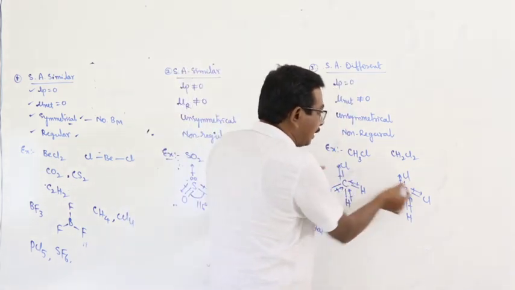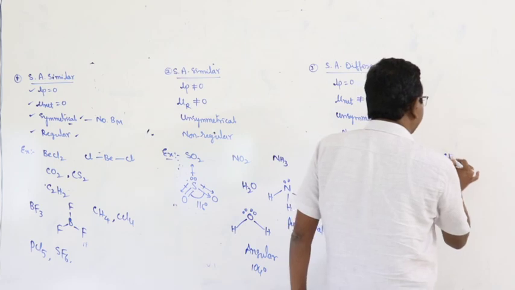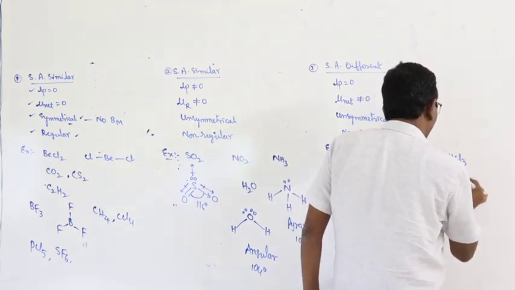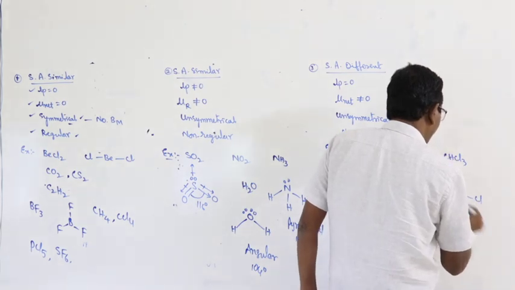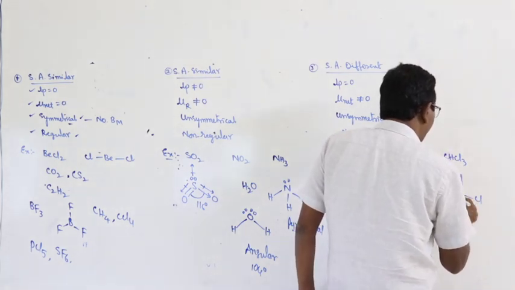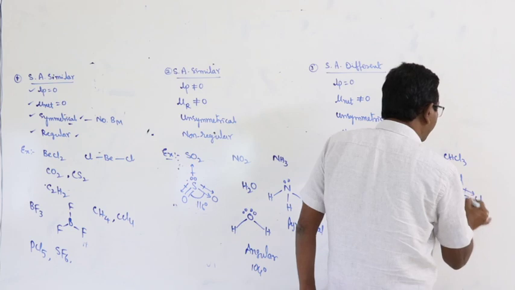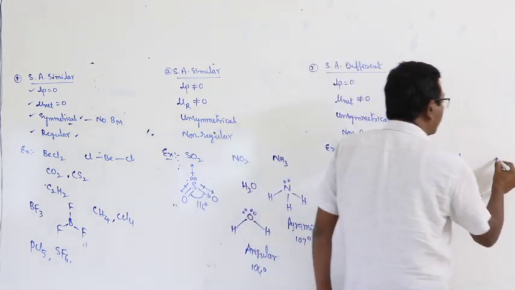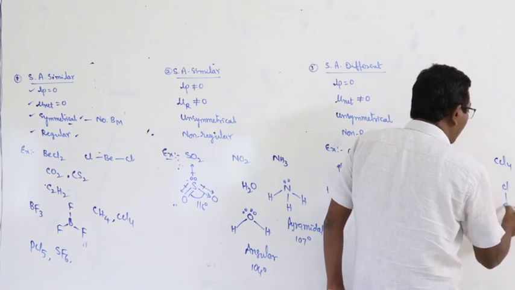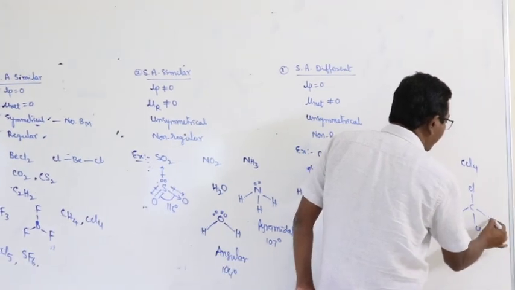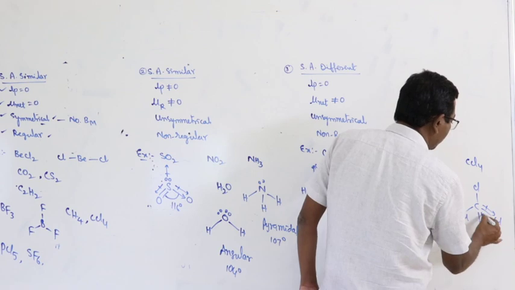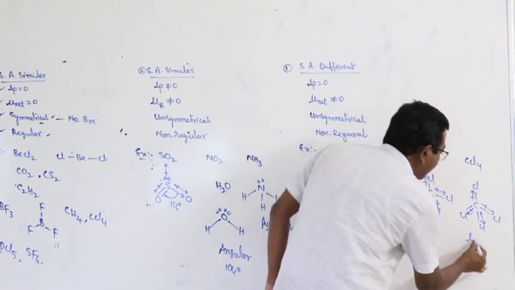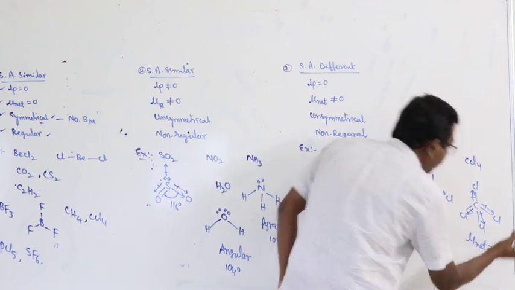Here 1 is away, here 2 away. Next, CHCl3: 1 towards carbon, the remaining 3 away from the carbon. Okay, go for the fourth one also. CCl4: all 4 bonds are away from the carbon. Here the net dipole moment is equal to 0.